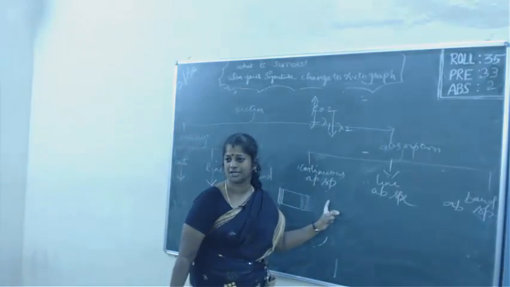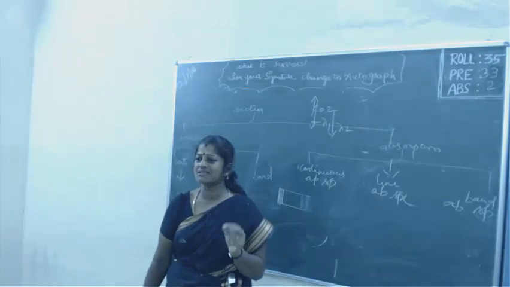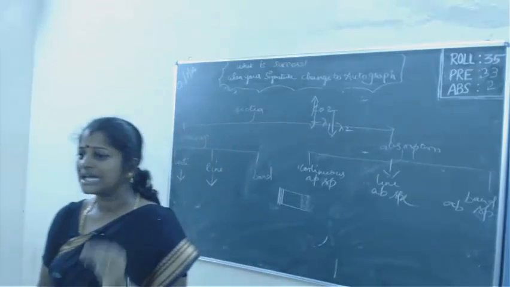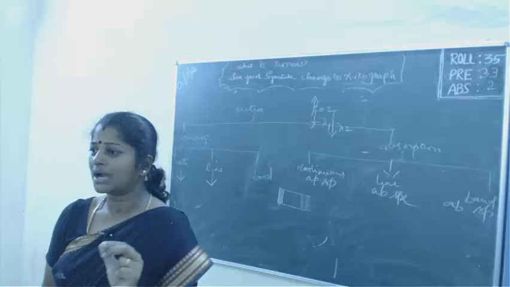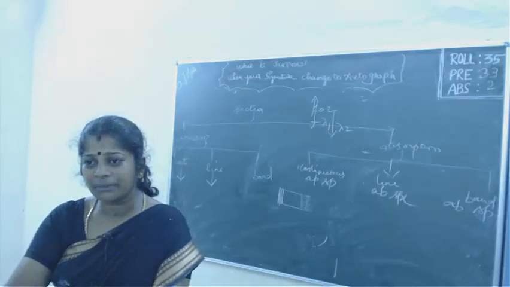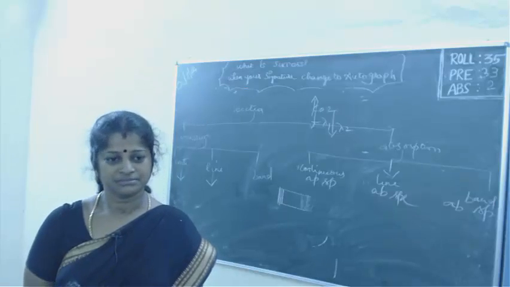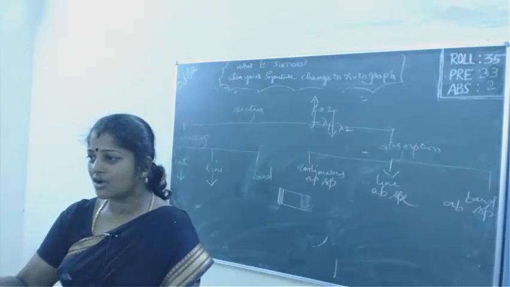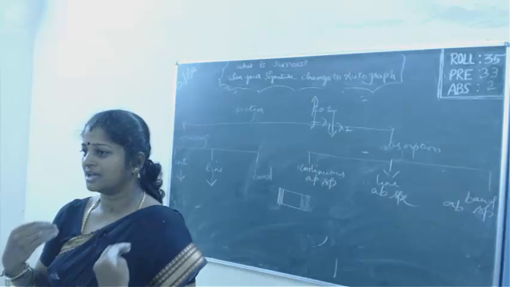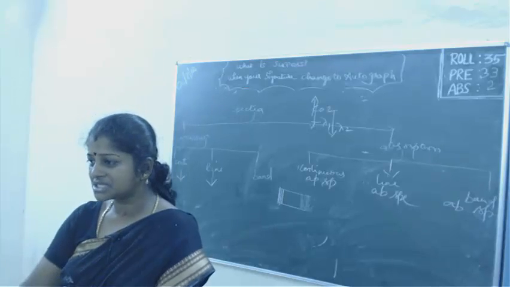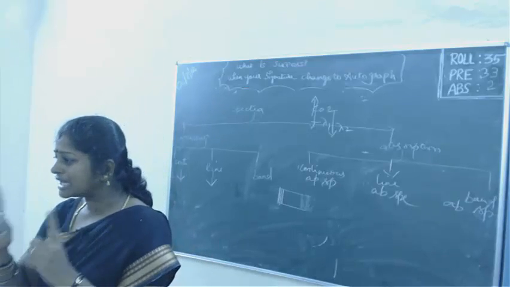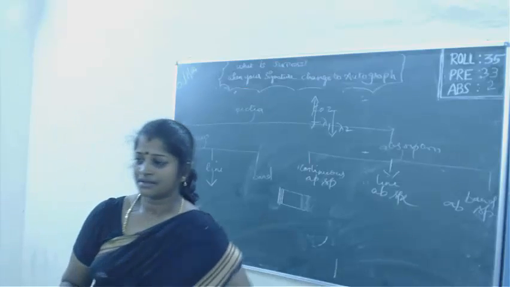Continuous absorption spectrum is formed by passing white light through a green glass. What happens? All the wavelengths will be continuously absorbed, only green color will be given. Since all the wavelengths have been continuously absorbed, it is called a continuous absorption spectrum, with only green color left.